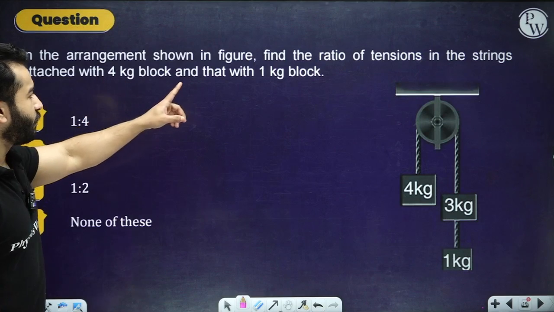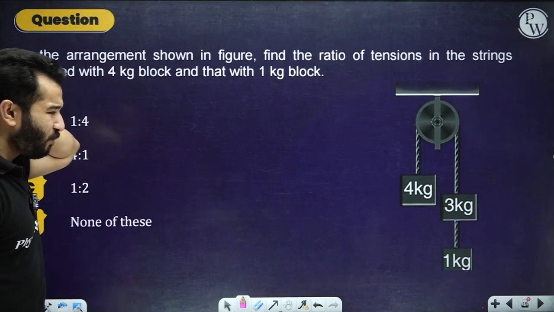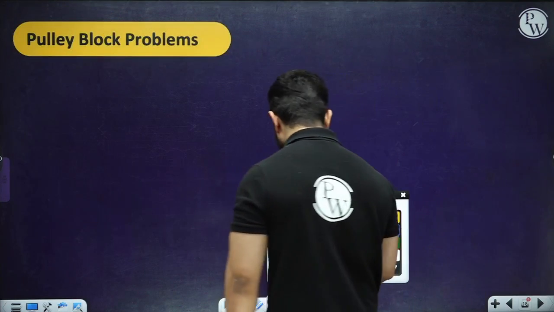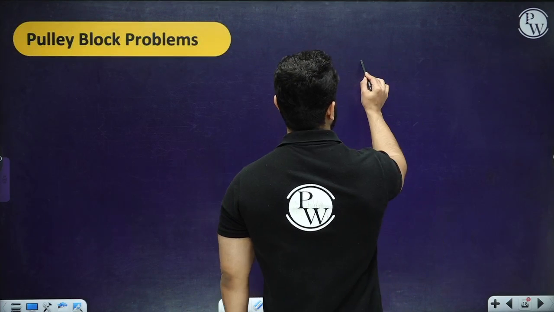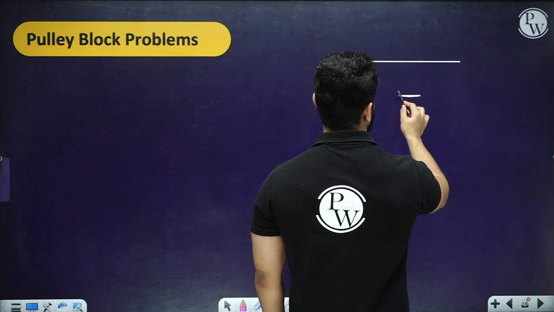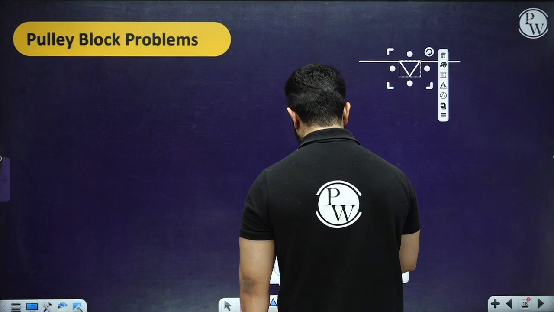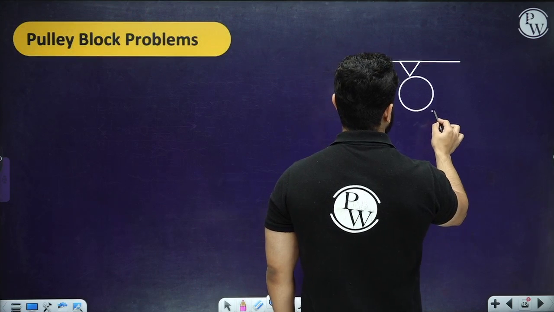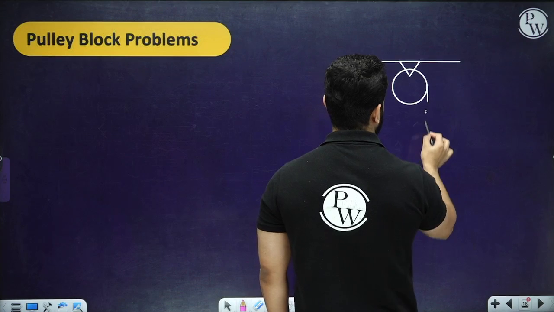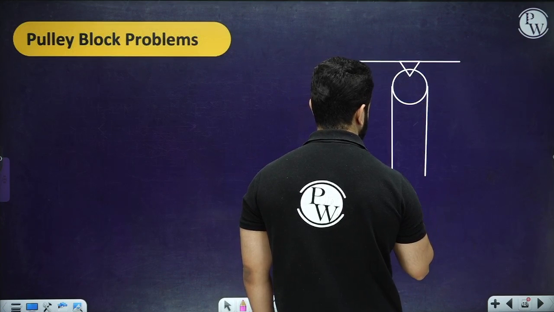In the arrangement shown in the figure, find the ratio of tensions in the string attached with the block and with the 1 kg. Before moving to this thing, let me explain something about the pulley block system. For the pulley block system, what happens over here is, let's suppose that we have got a support over here, and on this support I have got a pulley attached. What does pulley do? A pulley is actually a type of a simple machine which actually changes the direction of force, right? So I've got a single rope attached to this pulley, something like this.